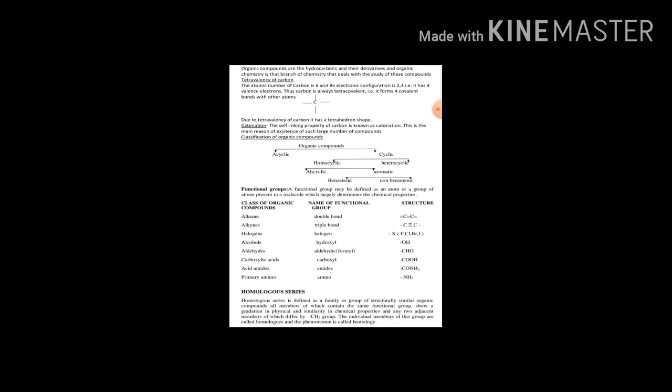Next, cyclic compound. In the cyclic compound or ring-like compound, all the carbon atoms are bonded or linked in a ring-like, cyclic manner. Also it is called cyclo compound.